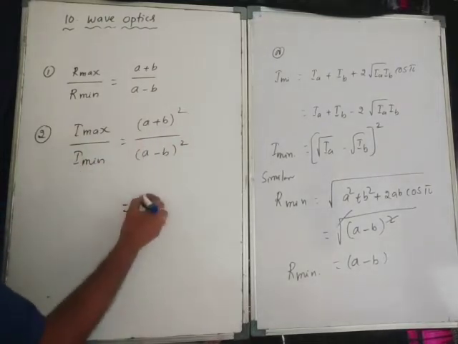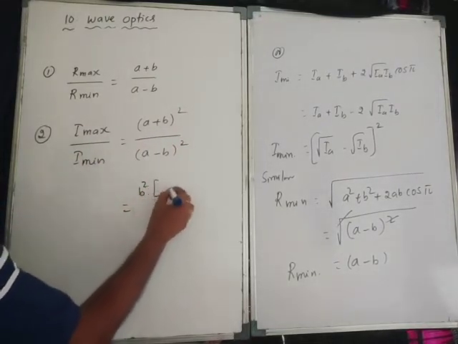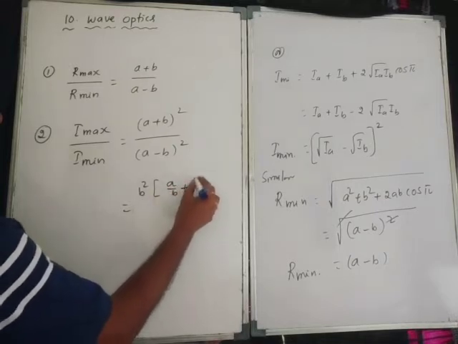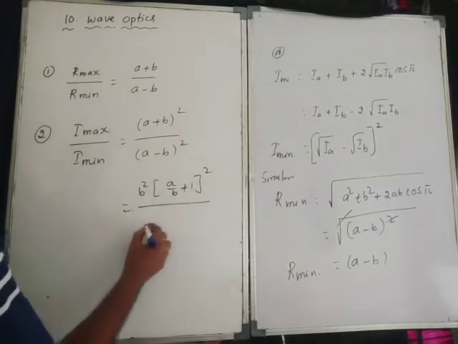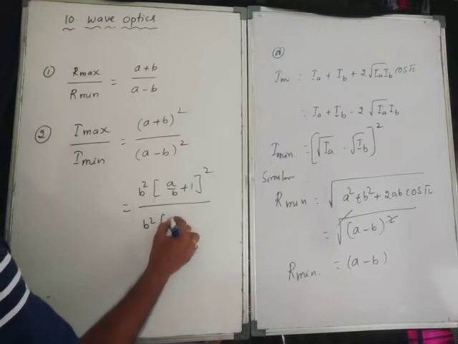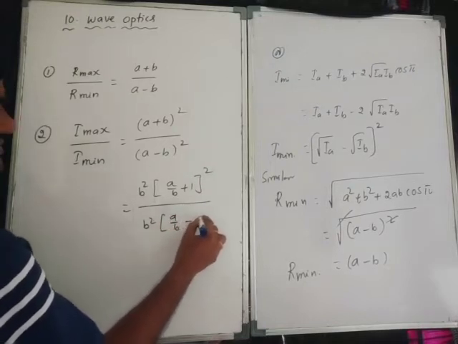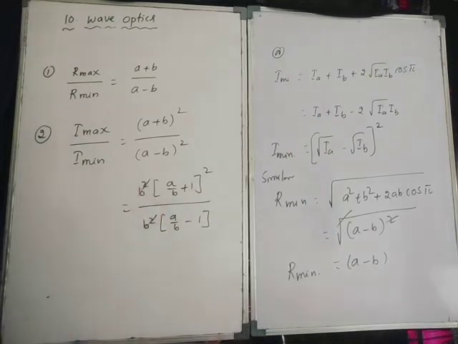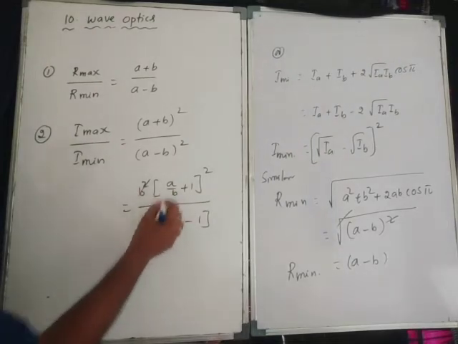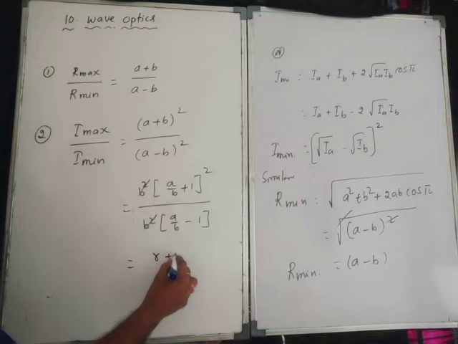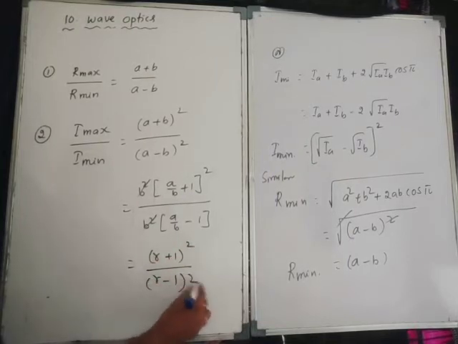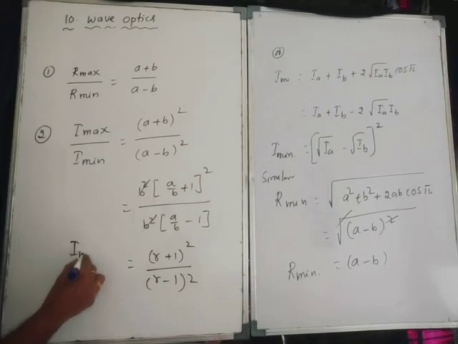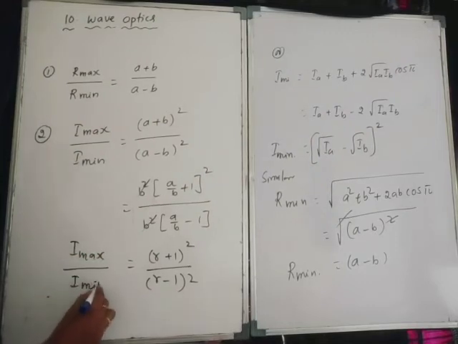Now, taking b common, b square becomes a by b plus 1 whole square divided by b square taking common, a by b minus 1. So b square gets cancelled. Therefore, here a by b we consider r: r plus 1 whole square divided by r minus 1 whole square. This is the I max by I minimum.